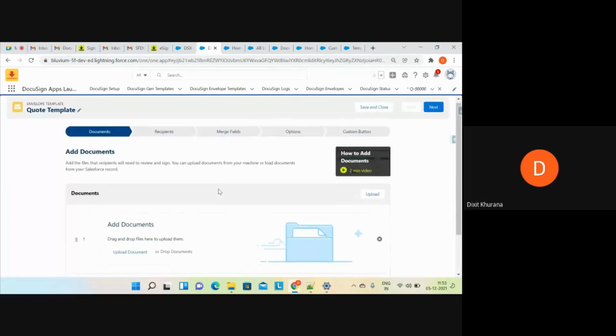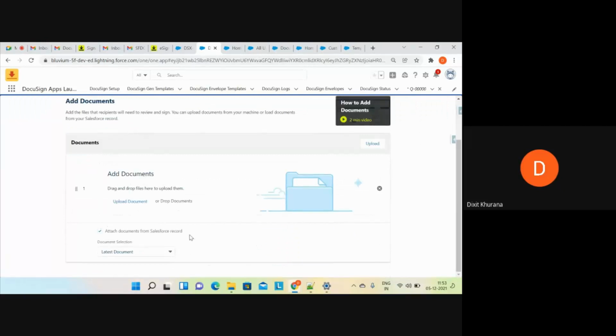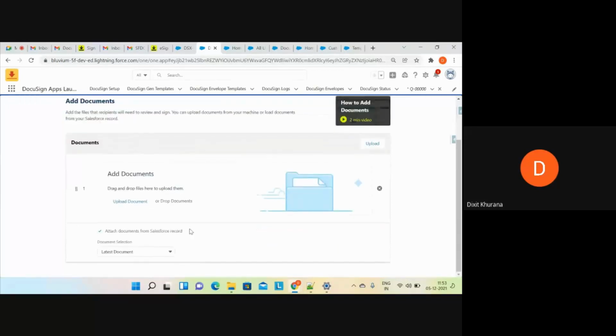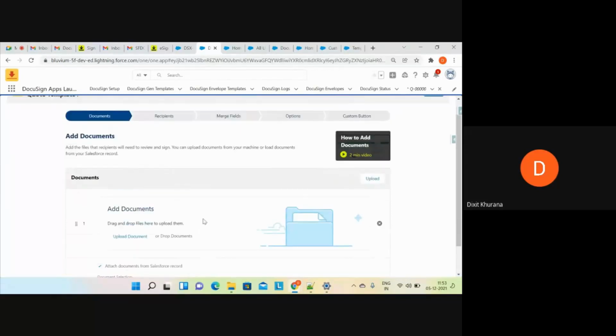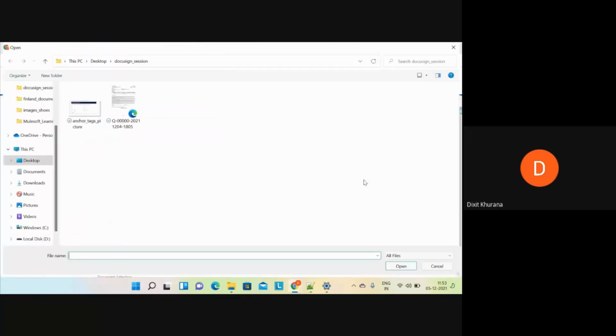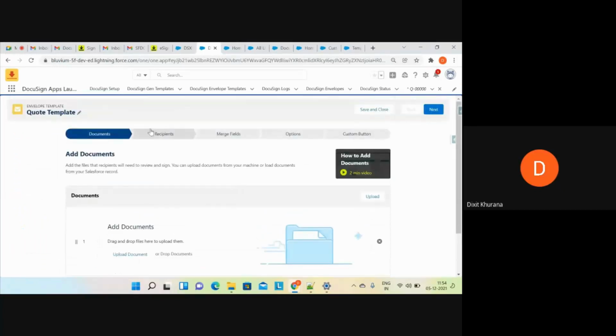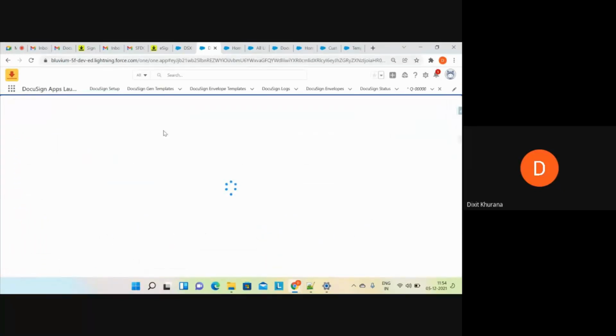Okay. So moving on, what I was saying is I will select here the latest document. If you want to upload any document from your computer, you can select this button as well. It will open the upload screen for you. Now, moving on to the recipients.